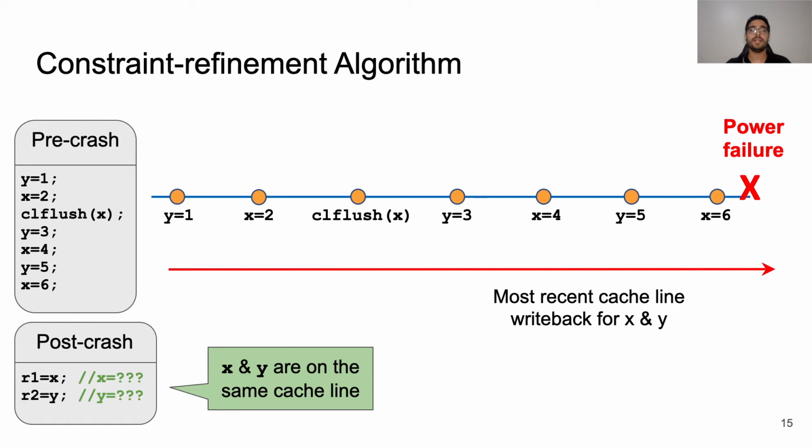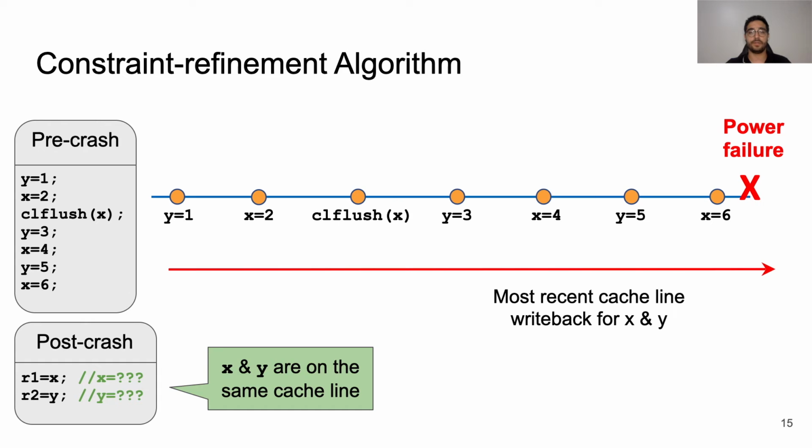To illustrate the idea, let's look at an example. The program executes instructions in the pre-crash code prior to the failure. Then it executes the instructions in the post-crash code. Both variables x and y are located in the same cache line. The blue line shows the order in which stores were written to the cache.